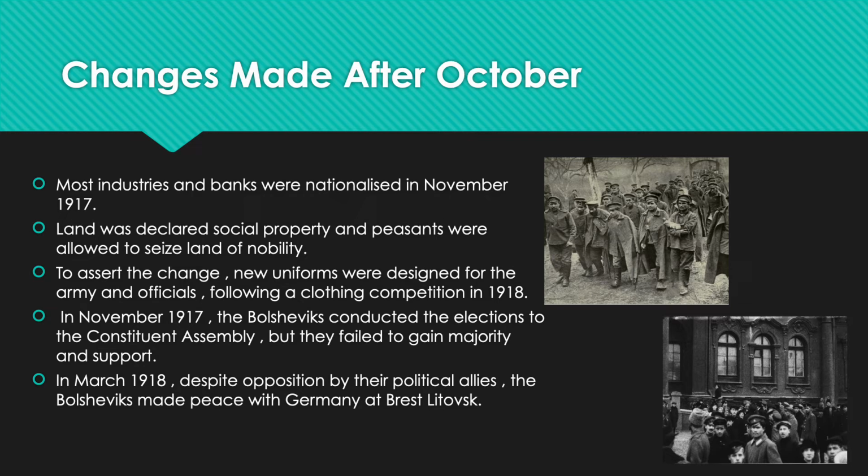In November 1917, the Bolsheviks conducted the elections to the Constituent Assembly, but they failed to gain the majority and support. In March 1918, despite opposition by their political allies, the Bolsheviks made peace with Germany at Brest-Litovsk. The Bolshevik Party was renamed the Russian Communist Party.